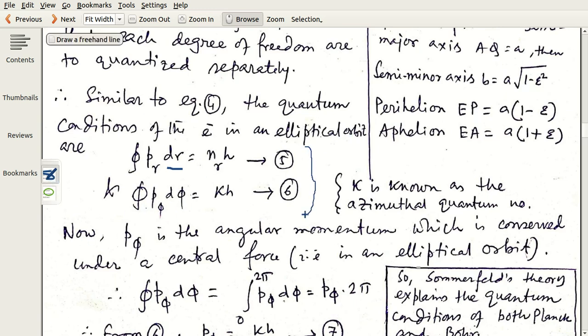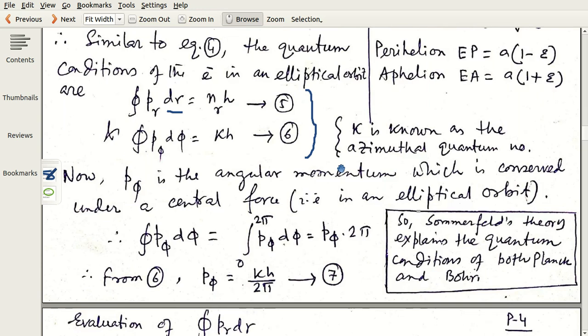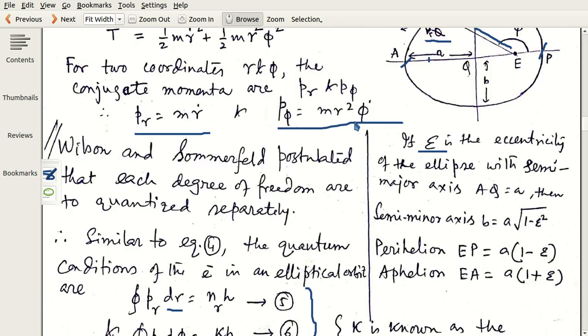Integration of pr dr equals nr into h. nr is an integer, and integration of p phi d phi gives us kh, where k is an integer and k is known as the azimuthal quantum number. It has extreme importance. We will see it later. Now p phi, it is the angular coordinate. We know it.